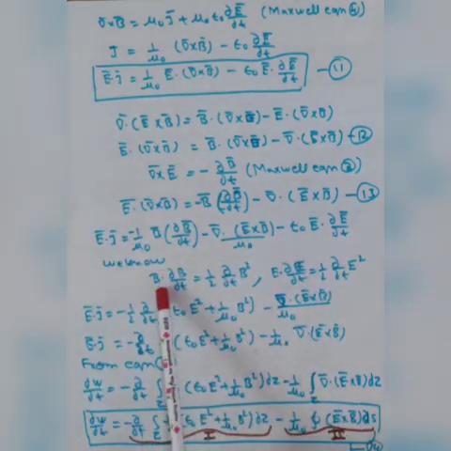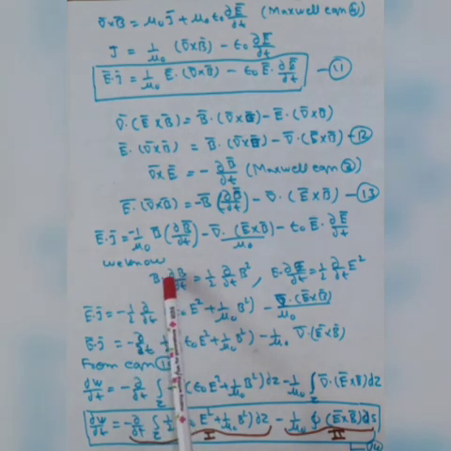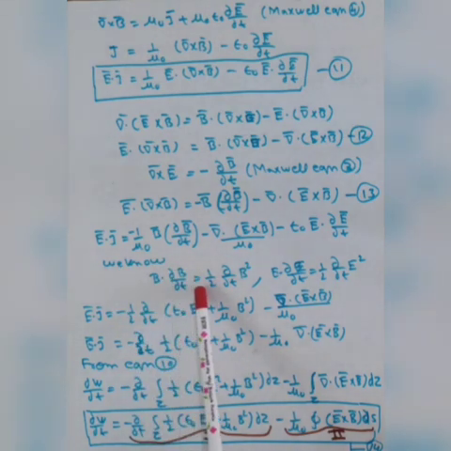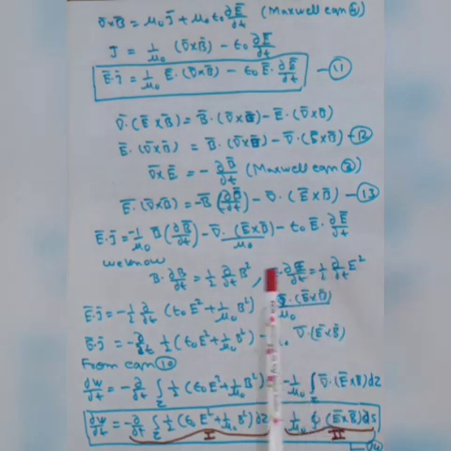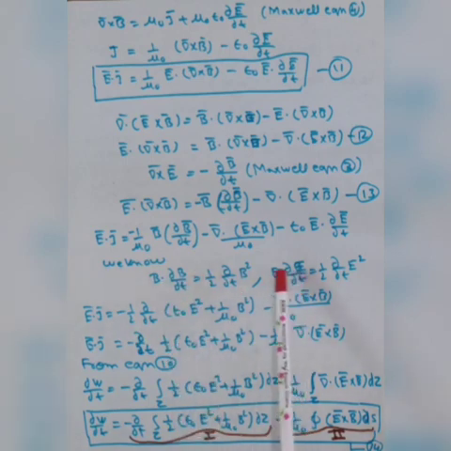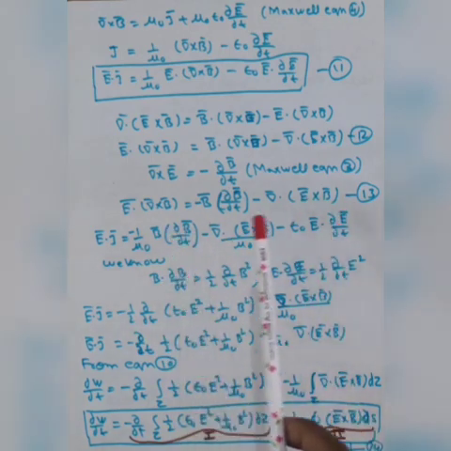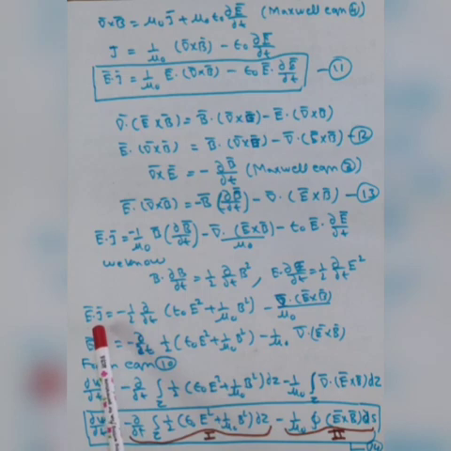We know that B dot dB by dt is equal to half d by dt of B square, and similarly for the electric field. Both values we will put in this relation, then you will get E dot J is equal to like that and like that. From equation number 10, we can write this one, and finally we can write like that. This one is the first term, and the second one is the second term.